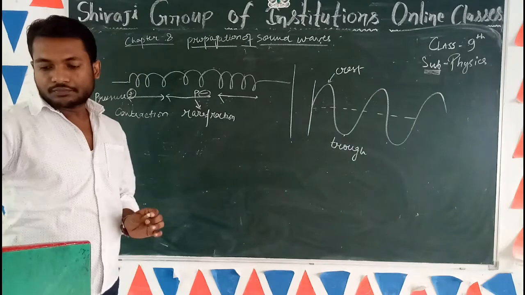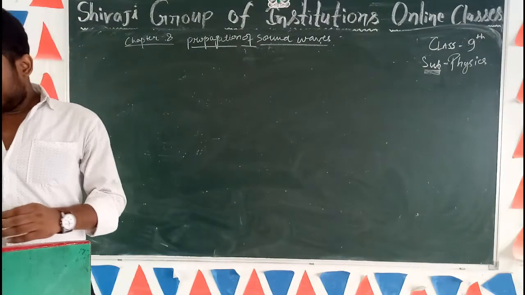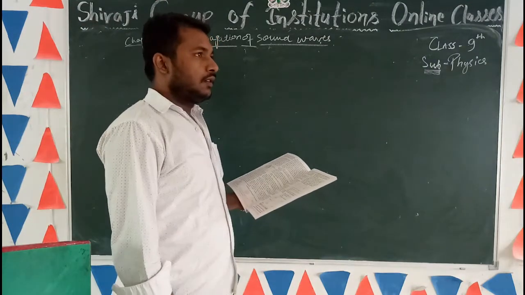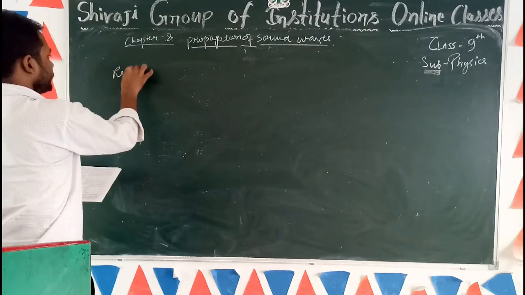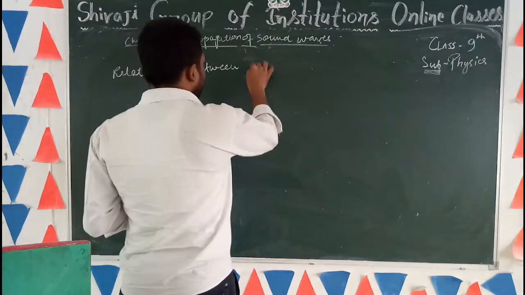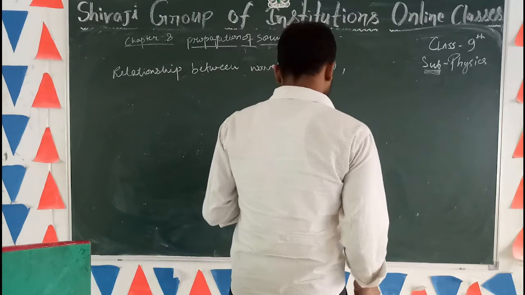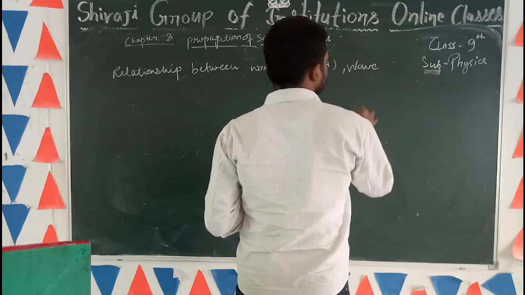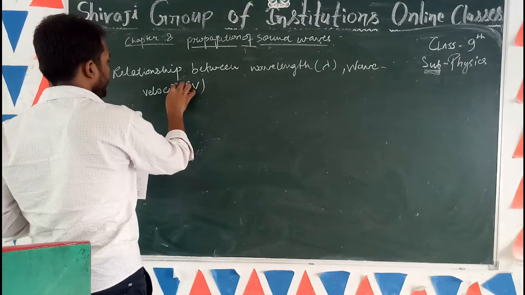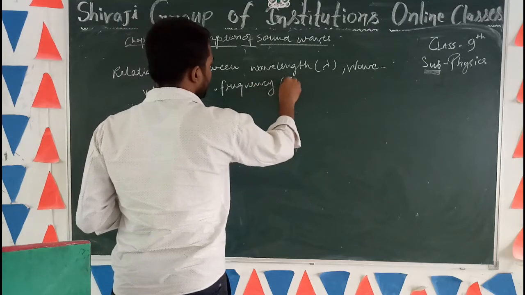Okay students, now we will understand the next topic, which is the relationship between the wavelength, which is denoted by lambda, wave velocity, which is denoted by V, and frequency, which is denoted by F.